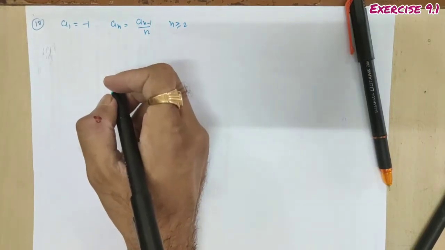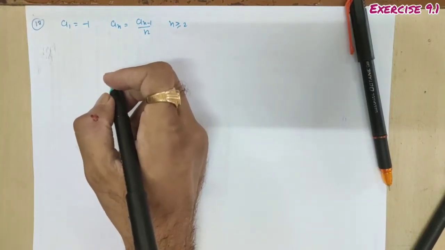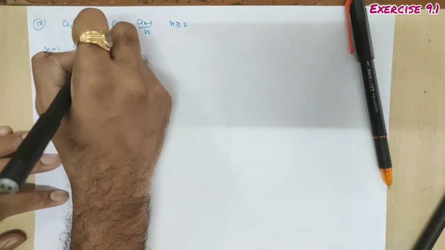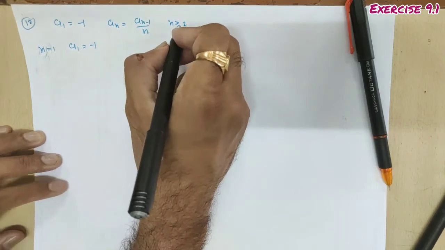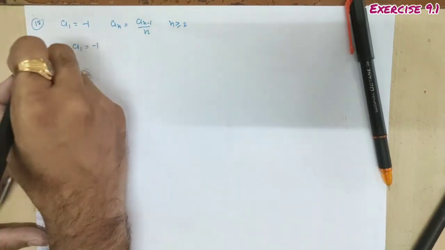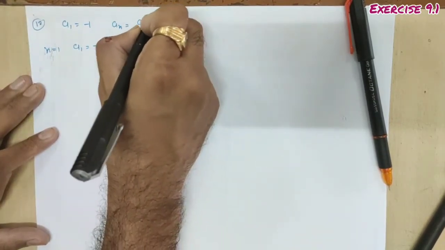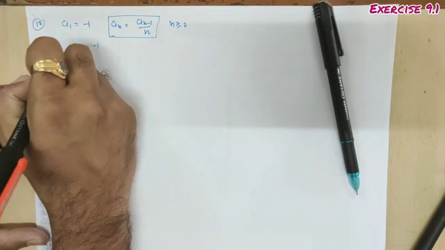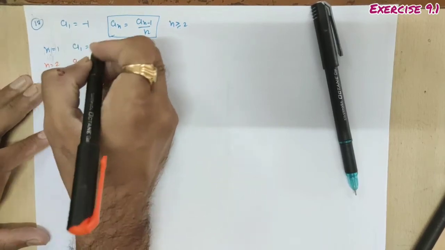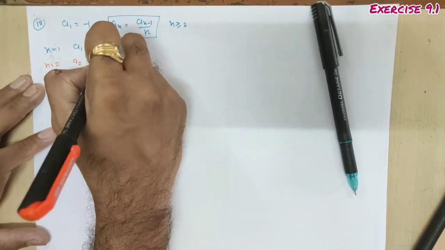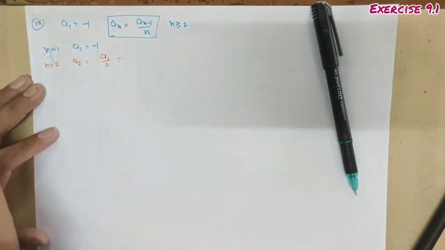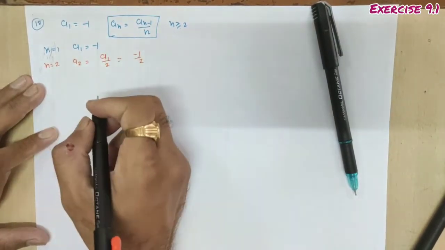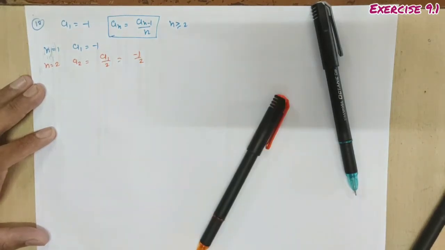Done. So if we take n equal to 1, we get a_1, the first term, which is fixed at -1. Now for n greater than or equal to 2, that means from 2 to infinity, we have to take the value of this a_n. Now putting n equal to 2, we get a_2. So what is a_2? It's a_1 by 2. What is a_1? -1 by 2.